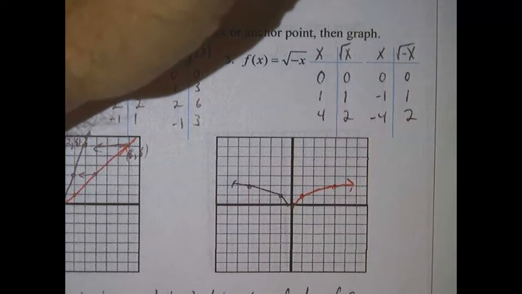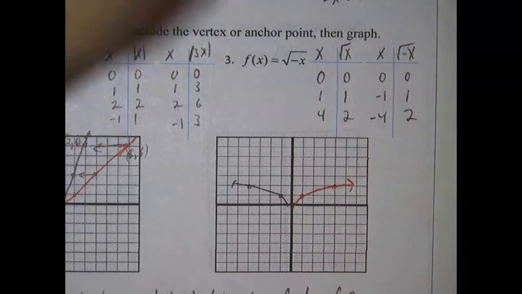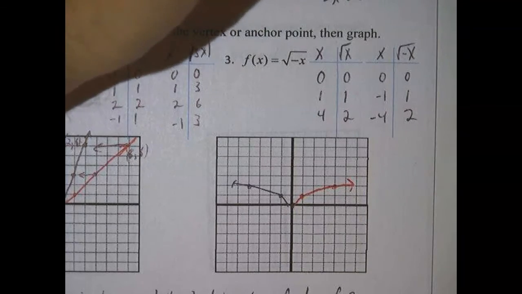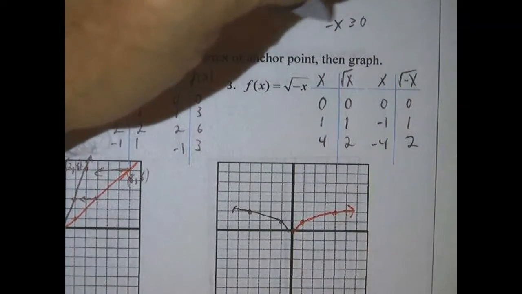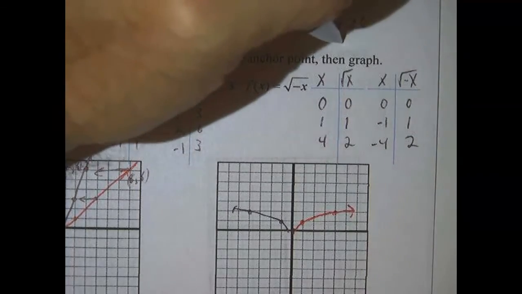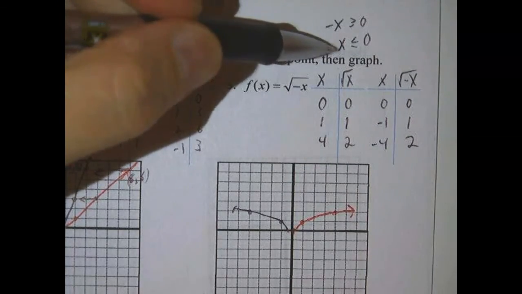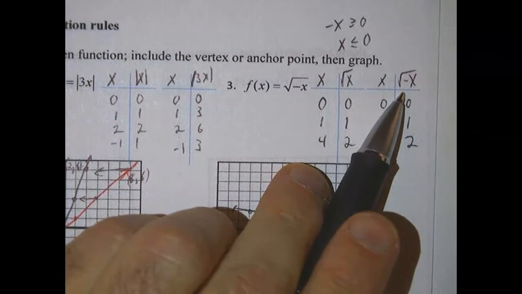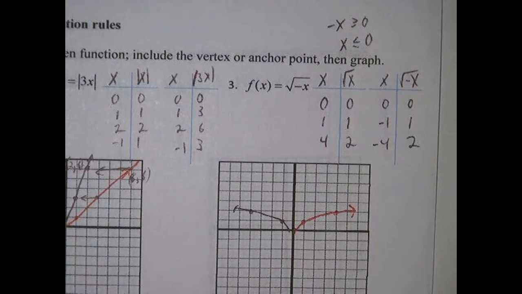the domain would be negative x is greater than or equal to 0, which multiplied by negative 1 is going to turn the direction of the inequality around. So if you multiply both sides by negative 1, you get x is less than or equal to 0. That's the domain for this function with the negative inside. And that's just following the normal rules of finding domain when there's a radical.